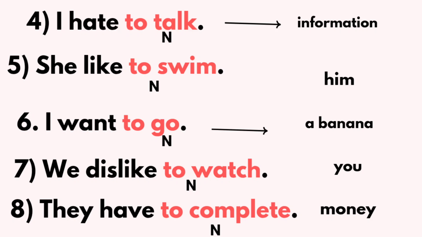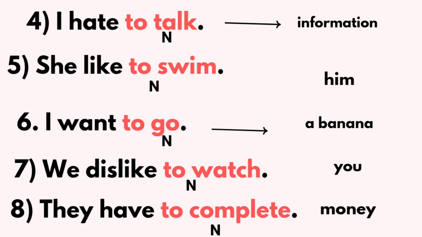So what did I do? In the position of infinitives, I have kept some nouns, and these sentences give a different meaning, but here we can understand infinitives act as nouns. I hope these examples are clear. Just try to read again. I have taken information, a banana. Not only these nouns, you can take any noun, just replace the infinitive position with a noun. That's it. I want to go.